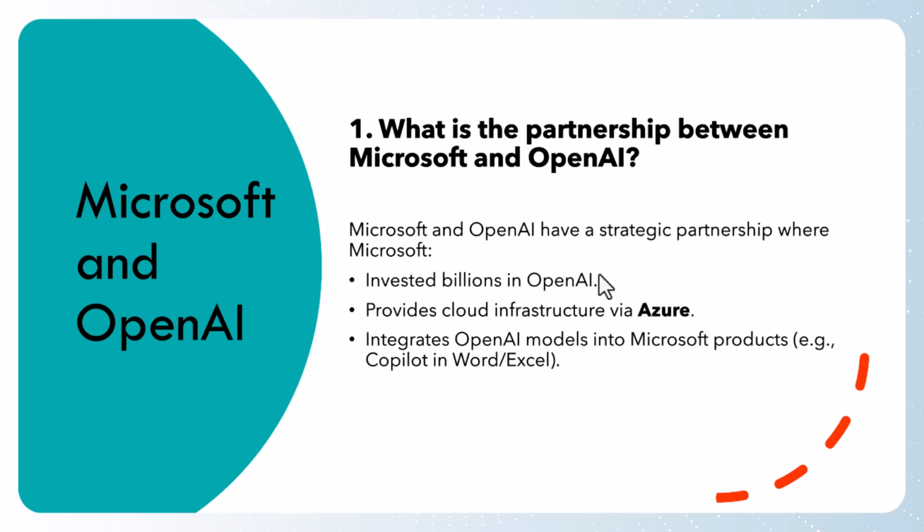Hence Microsoft has invested billions in OpenAI. So what is the use for OpenAI now? It provides cloud infrastructure. That means Azure is providing cloud infrastructure to OpenAI. Because OpenAI does not have any cloud infrastructure, Azure has cloud infrastructure developed by Microsoft. This Azure infrastructure is given to OpenAI. Whatever models are developed by OpenAI, it deploys in Azure services. Microsoft integrates OpenAI models into Microsoft products, Copilot, Word, Excel, PowerPoint, and so on. That's why we say there is a partnership between OpenAI and Microsoft.